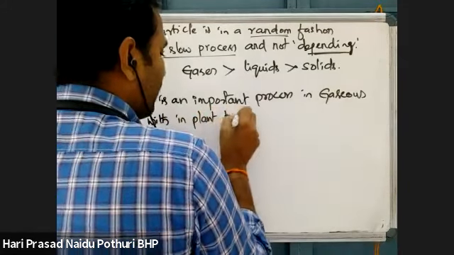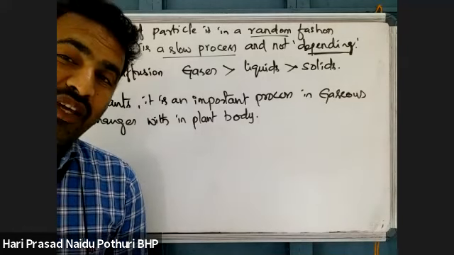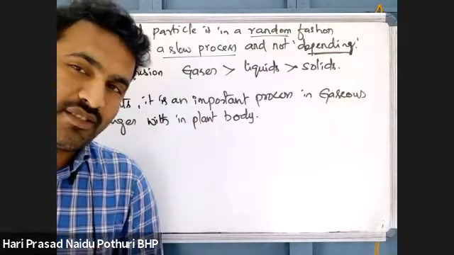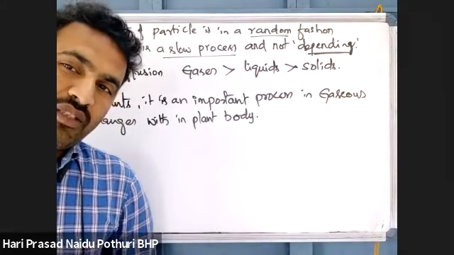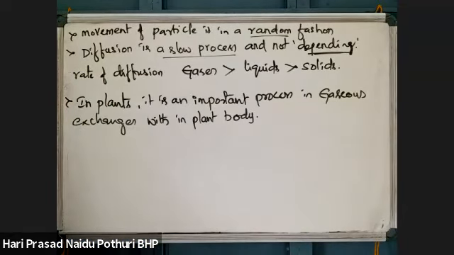Within the plant body, not only in photosynthesis, everywhere there is metabolism taking place. In photosynthesis, CO2 is utilized and O2 is released. But in respiration, O2 is utilized and CO2 is released.